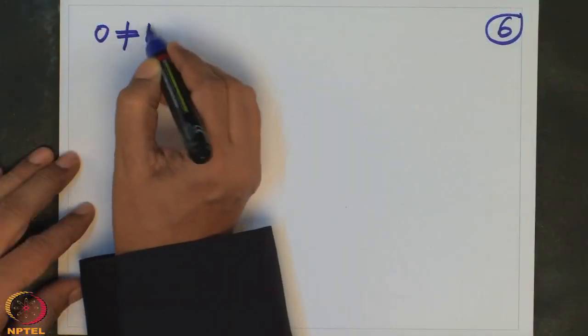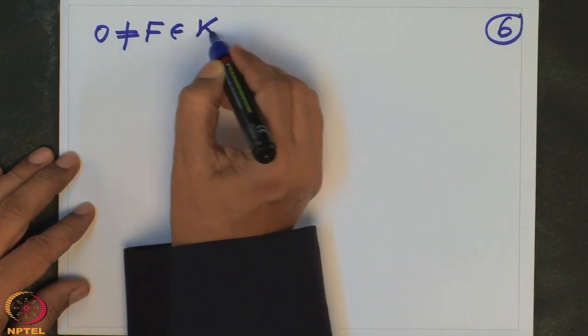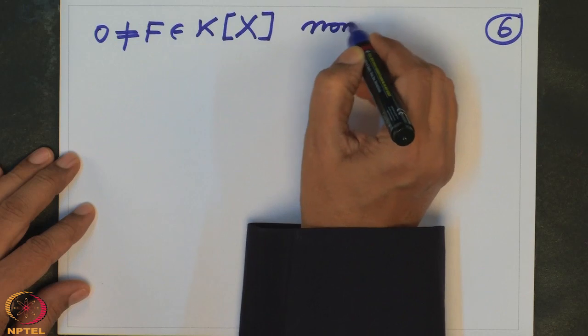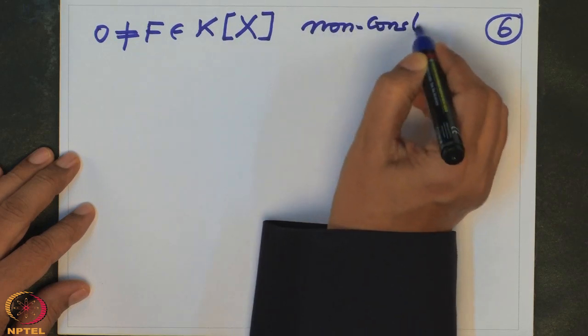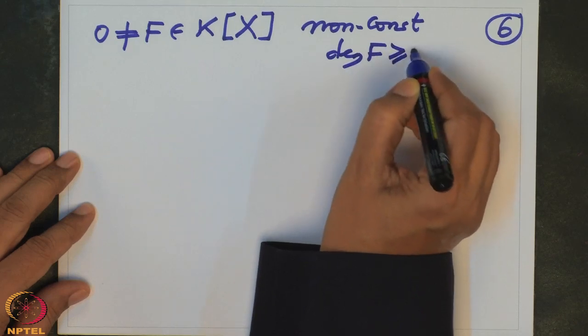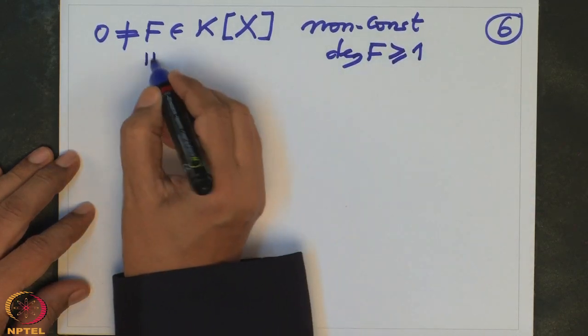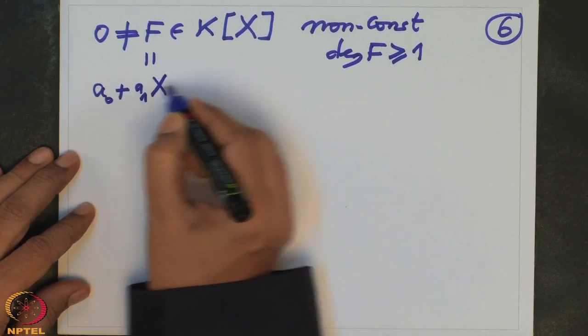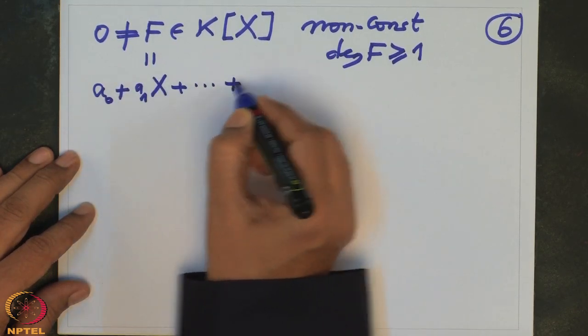Okay, coming back to our problem. I wanted to define, given a non-zero non-constant polynomial f, that means the degree of f is at least 1, and we have written it as monic, which we can always do when the base ring is a field.